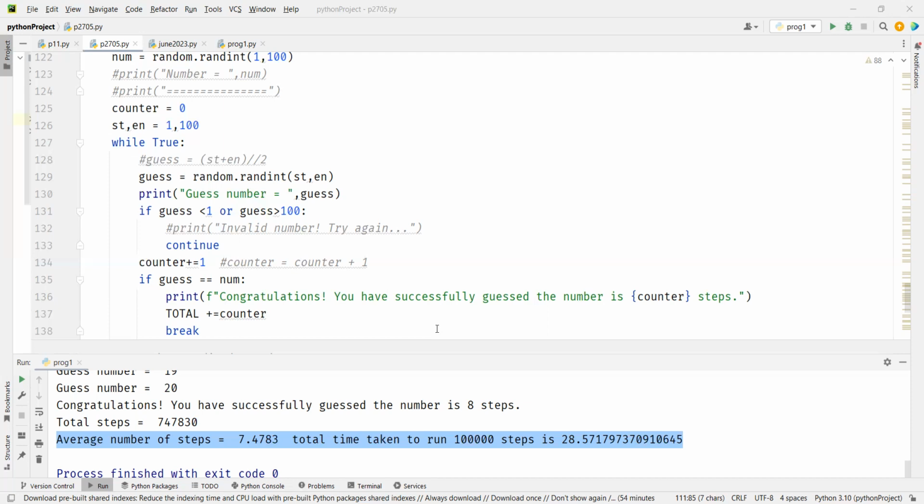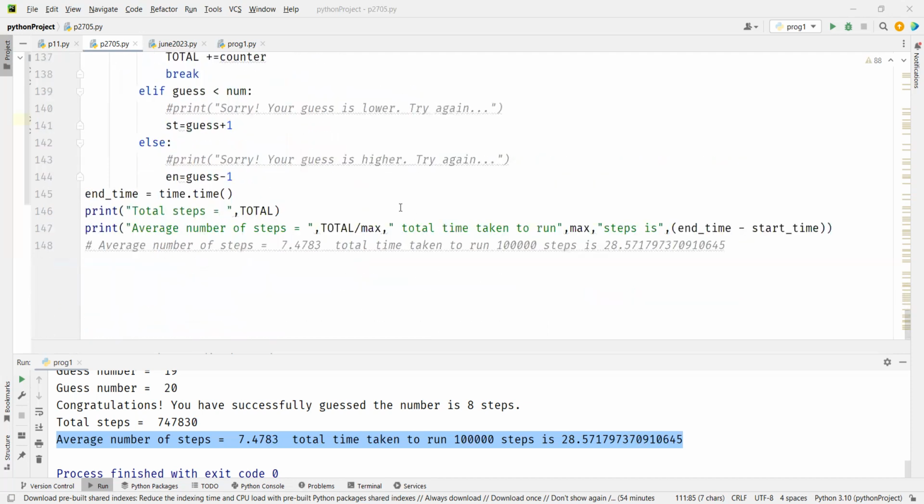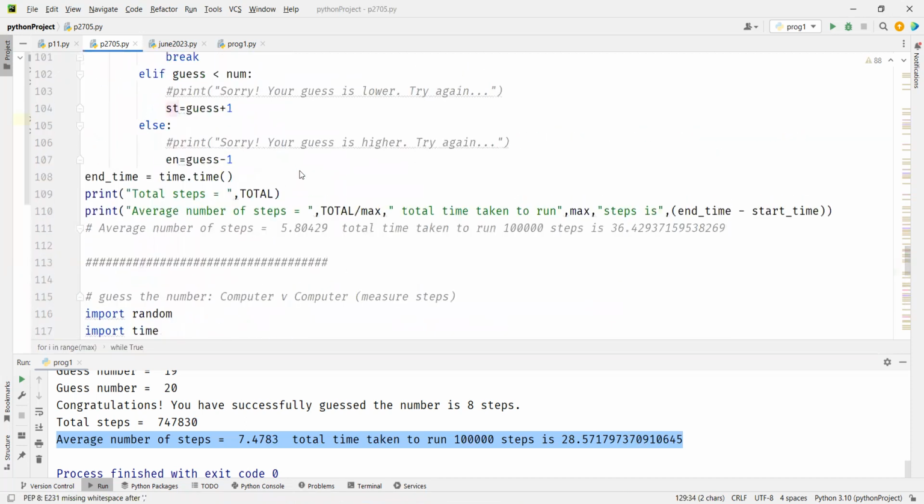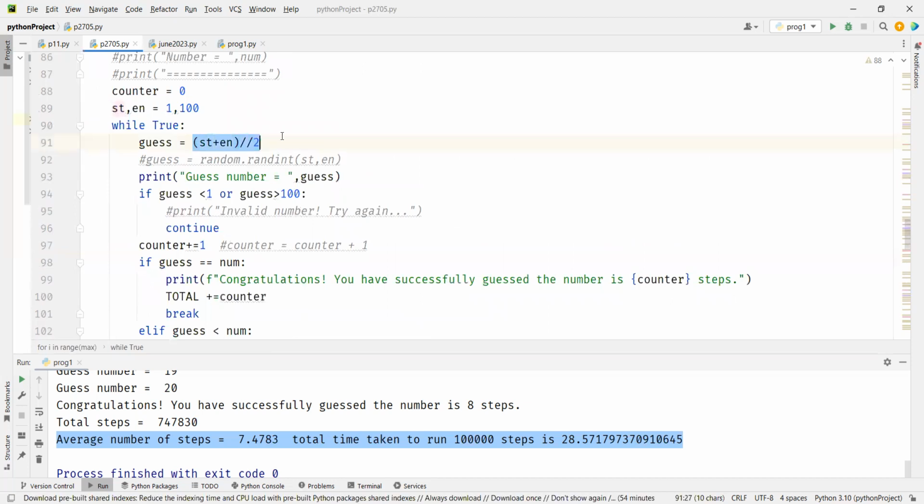That's one. Second thing is, obviously, because we are adding an extra calculation step. Calculation will take extra time compared to thinking randomly. Here we are doing a calculation, right? If I tell you to do a calculation, or to give me a random value, your random value will be faster than doing some calculation, right? So yes, that can take a little extra time. So that could also be the reason why, though it took more steps, the time it took was less. Which one? The computer versus computer.